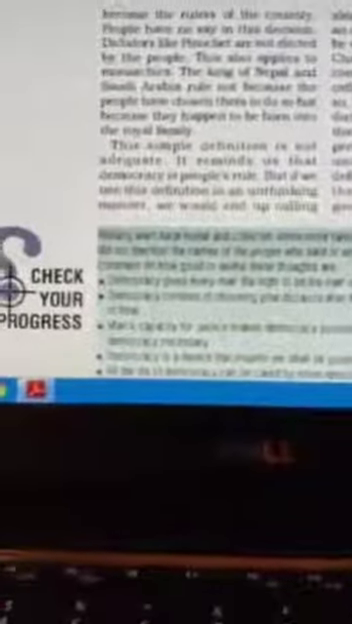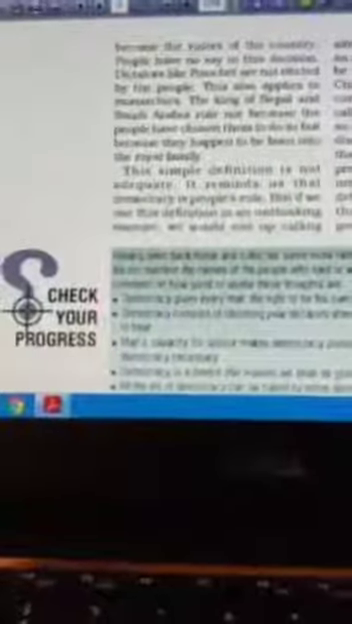The simple definition is not adequate. This is not enough. There are different criteria which need to be fulfilled when you put up the definition of democracy. It reminds us that democracy is people's rule. See, in India there are 130 crore people, and each and everybody cannot rule or run the government. That is the reason we elect the people whom we think are appropriate to run, who will put forward our word, or will work for our society.